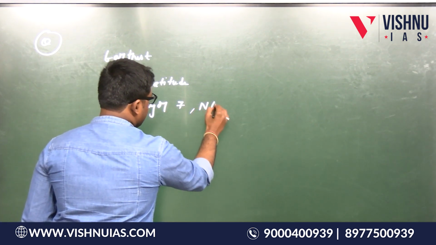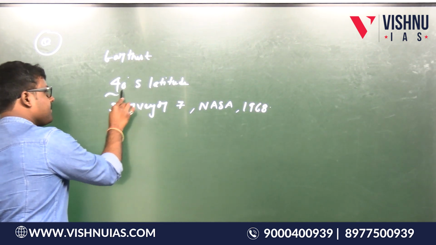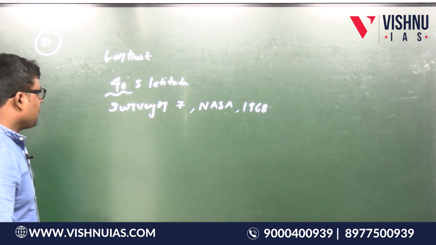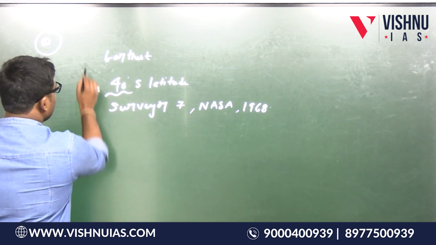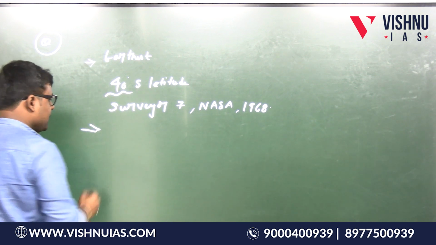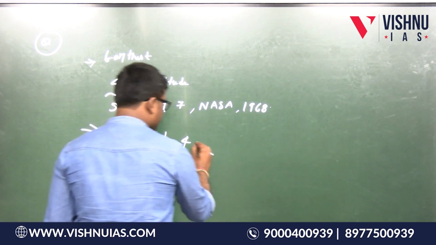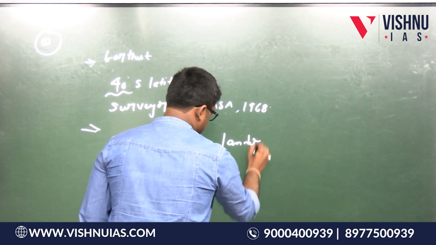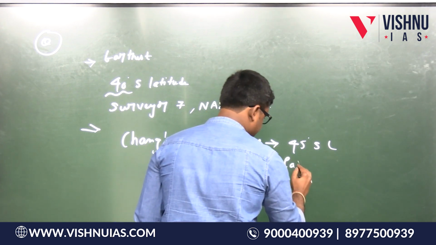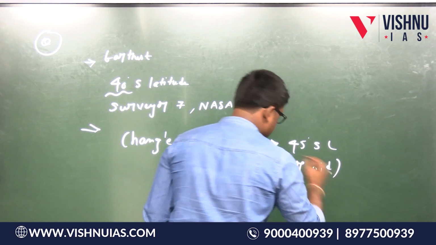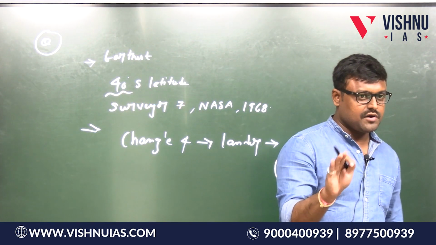This was launched by NASA in 1968. So this is the farthest a lander or spacecraft has been from the equator. And I already told you one point: even China's Chang'e 4 put its lander at 45 degrees south latitude, but this is the far side. That means beyond this, no spacecraft has landed. Is this point clear? Yeah.